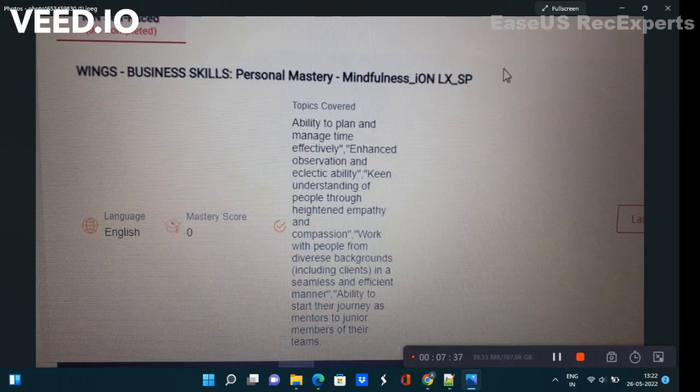Okay, then our next chapter is business skills, personal mastery, mindfulness. In this you have to study different things like ability to plan and manage time effectively, enhanced observation, elastic ability. So they may ask what is elastic ability. Then keen understanding of people through heightened empathy.